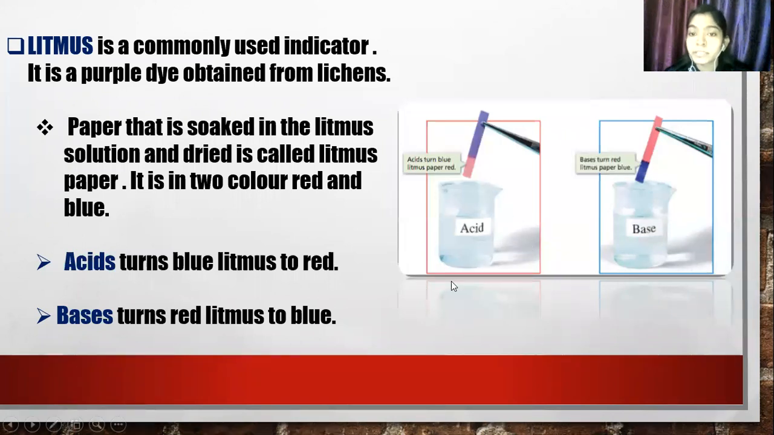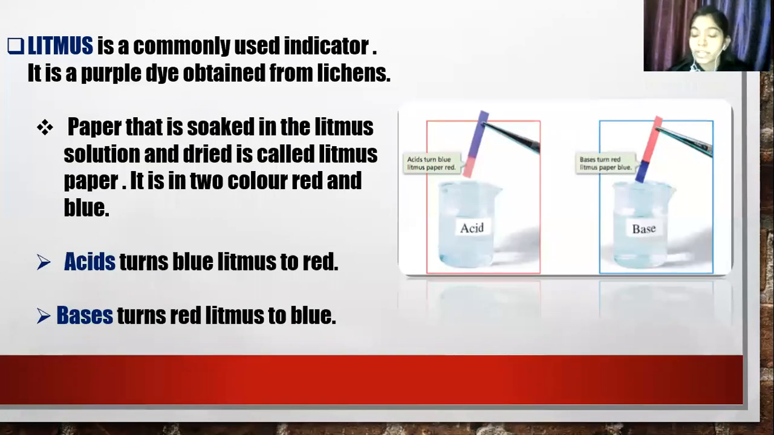See, this is the example. Here it is acid. Acid is in a beaker. So we have taken the blue litmus paper. Now on dipping, this is converted into red. So this means this is acid. Clear? Similarly, in the base, now we have taken the red litmus. So if you dip this in base, what will happen? This red litmus changes into blue. Okay, clear?